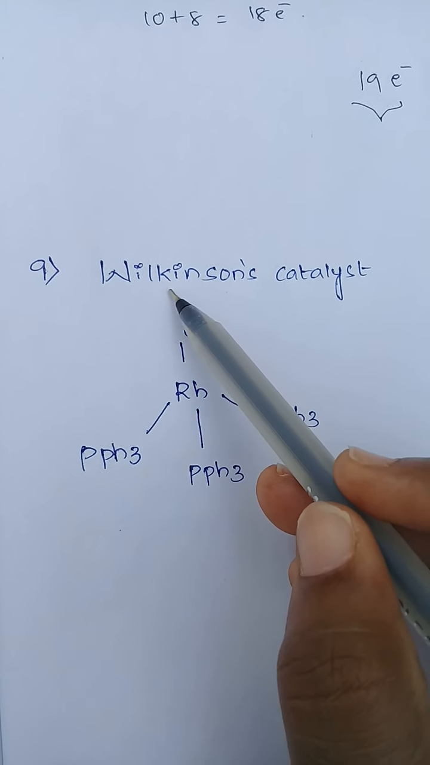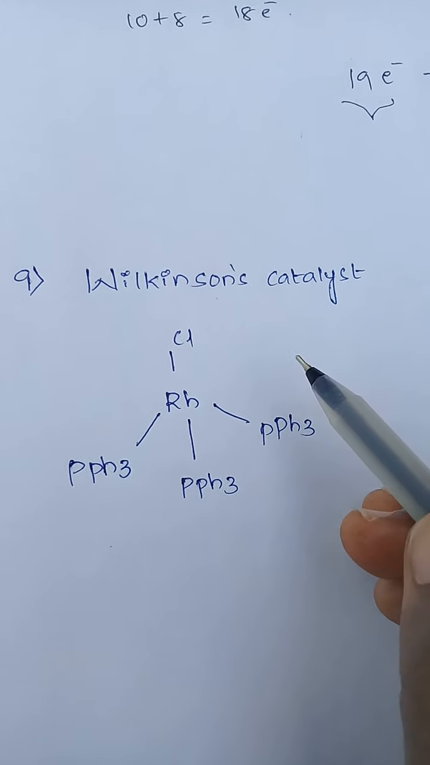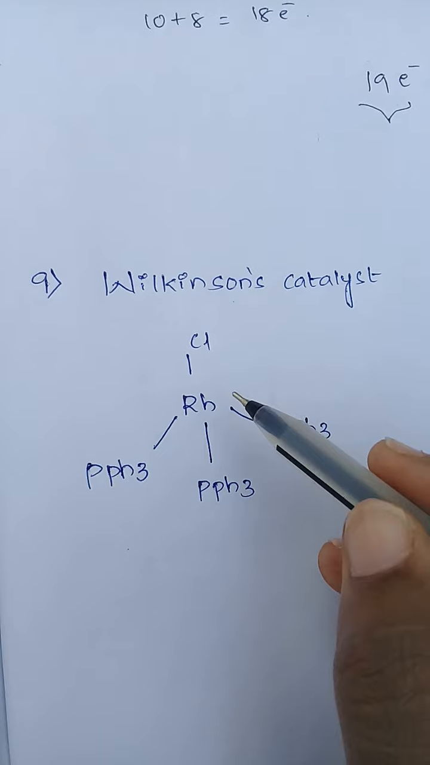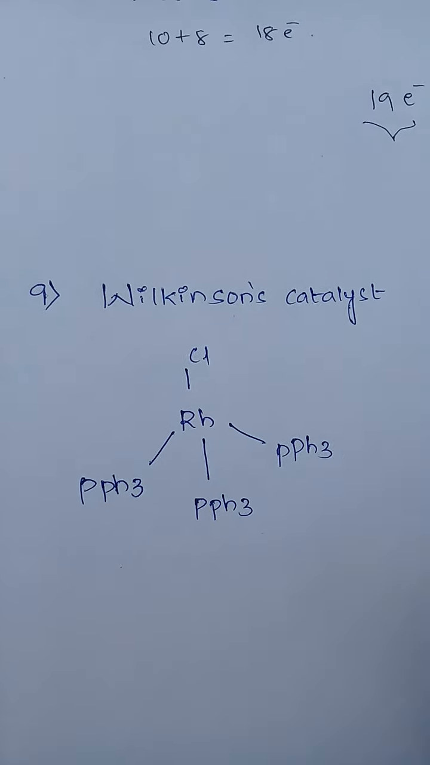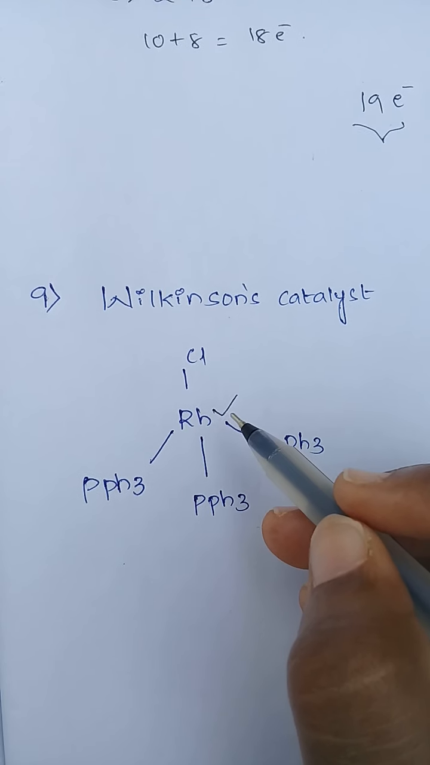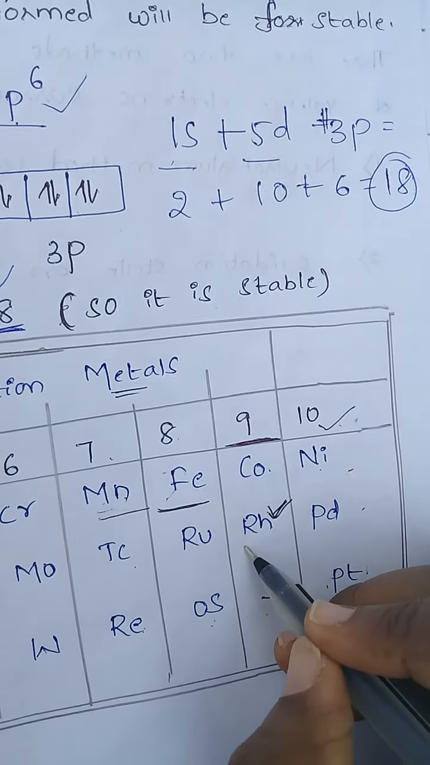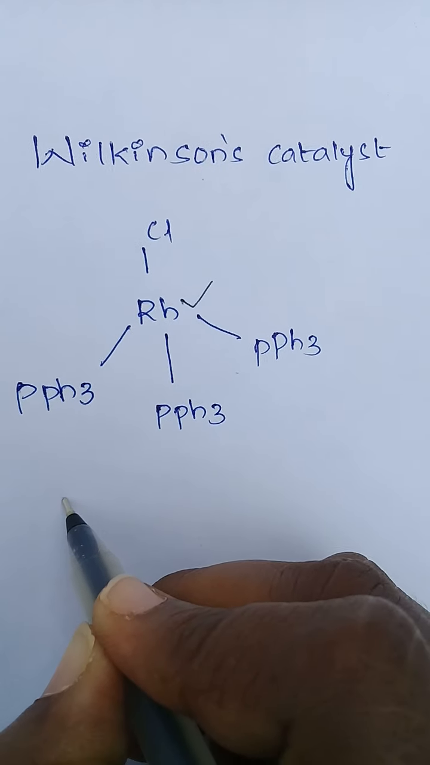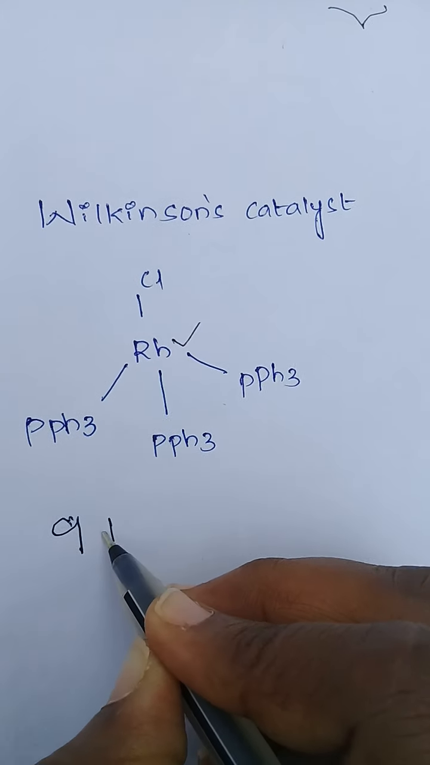So the next example is Wilkinson's catalyst. This is the most important example for organometallic compounds. We have to find the total valence electrons for Wilkinson's catalyst by using the neutral atom method only. See here, rhodium has how many valence electrons? We already discussed this in the table before. Rhodium has 9 valence electrons, and there is only 1 rhodium, so 9 valence electrons plus.